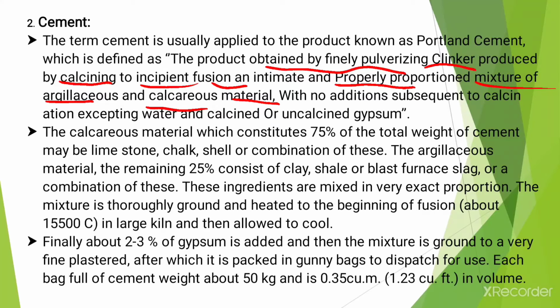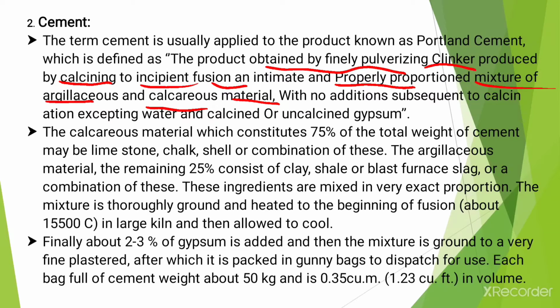Now, what is meant by calcination? In this process, a particular product is heated at a high temperature but below the melting or fusion point, which causes loss of moisture, reduction, oxidation and decomposition of carbonates and other material.